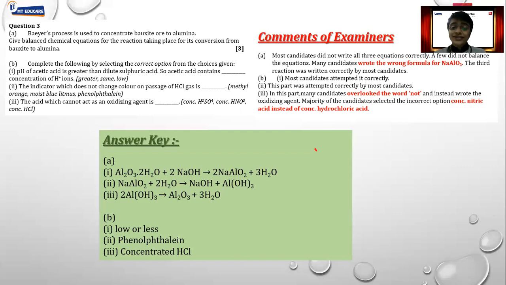So concentrated sulfuric acid and nitric acid both are oxidizing agents, whereas concentrated hydrochloric acid is not an oxidizing agent. So don't miss any word in the question. This is a common mistake that has been observed, that people make a mistake of not reading the question correctly. So if you don't read the question correctly, you'll have to pay for it.